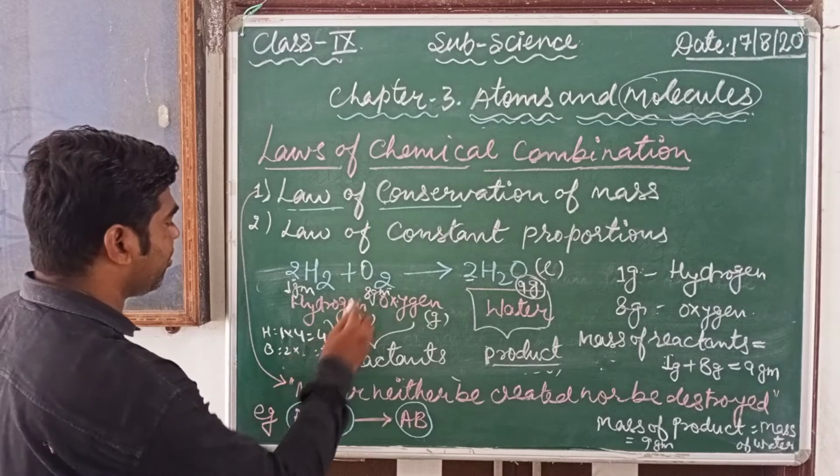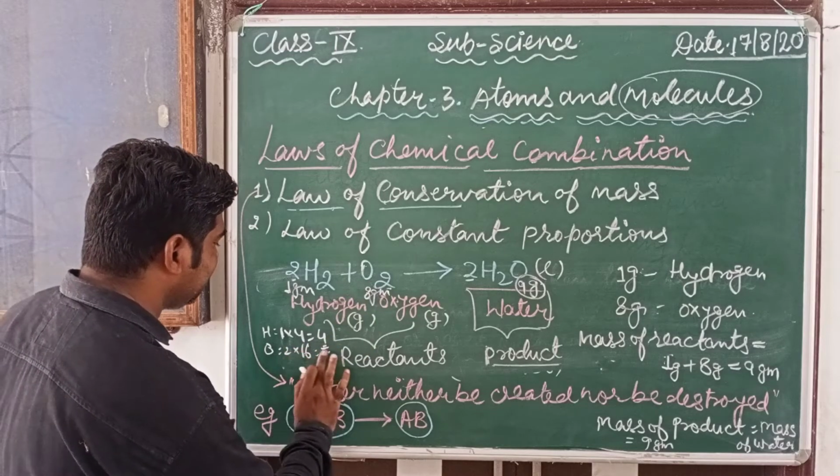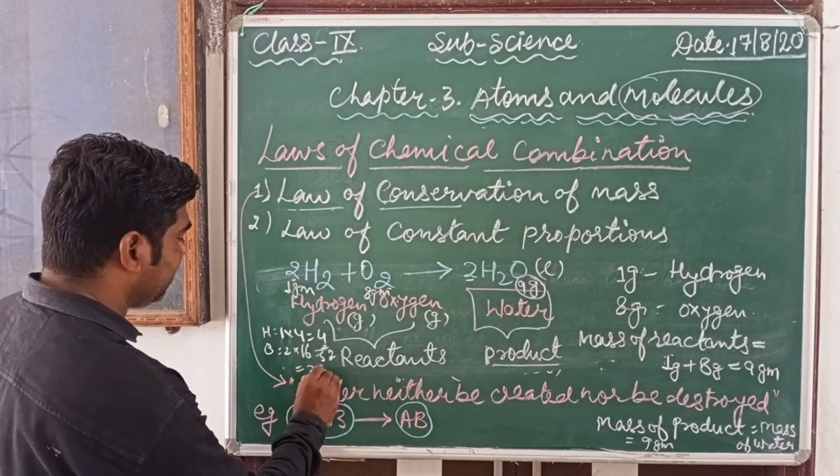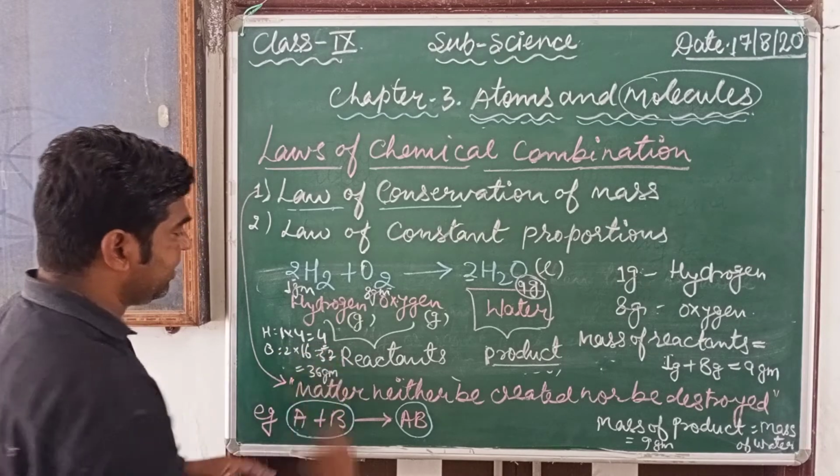Sorry, the mass of oxygen is 16. 16 into 2 is 32. So how much are we getting here? Totally 36 gram.